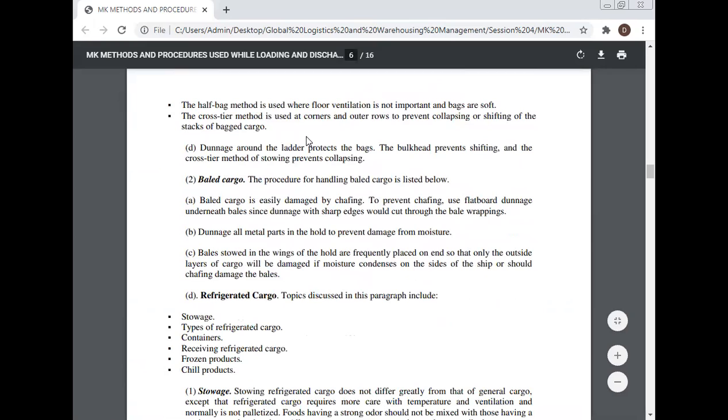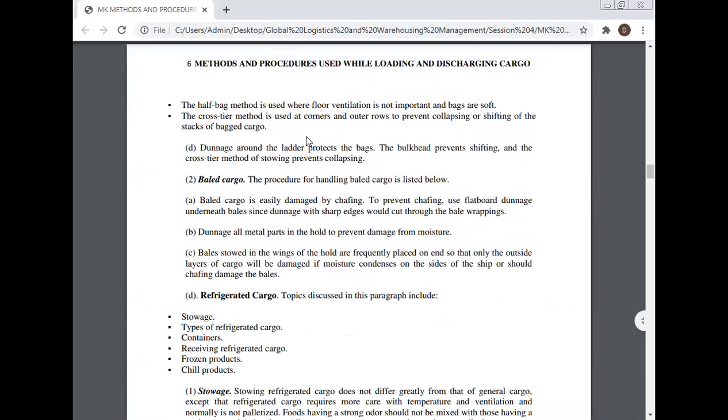The half bag method is used where floor ventilation is not important and bags are soft. The cross tier method is used at the corners and rows to prevent the collapsing or shifting of the stacks of bagged cargo. Dunnage around the ladder protects the bag. The bulkhead prevents shifting and the cross tier method of stowing prevents collapsing.